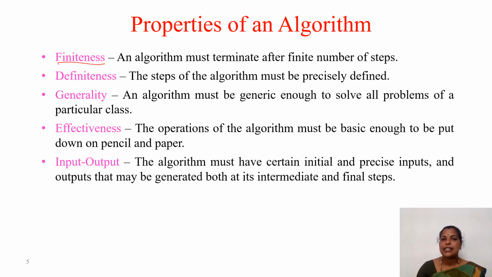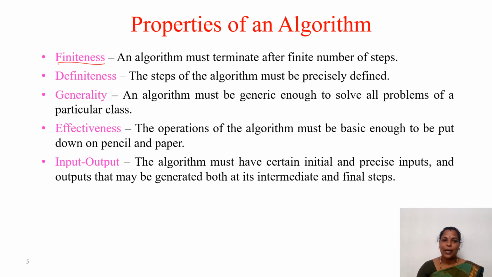Next is definiteness. The steps of the algorithm must be precisely defined. Then generality, that is, the algorithm must be generic enough to solve all problems of a particular class. So don't write for a particular input. That is very important. While writing the algorithm, you have to generalize it. Whatever input is given for that particular class, it has to work. Don't write for a specific input. The algorithm must be generic enough.